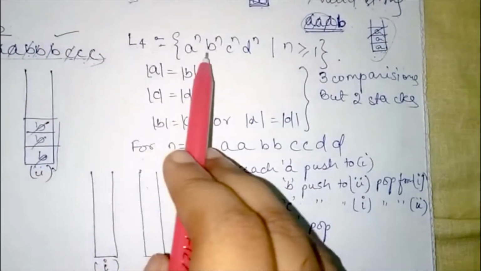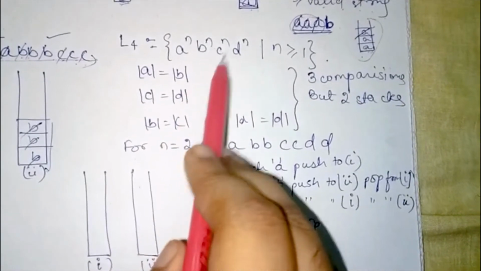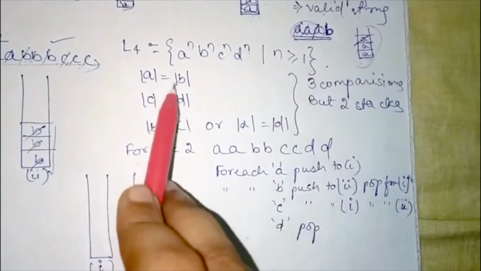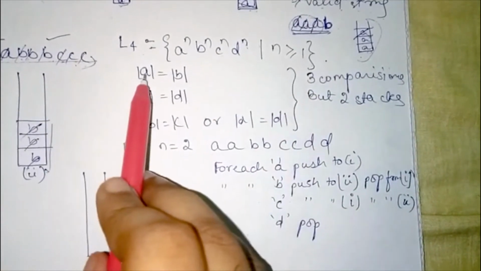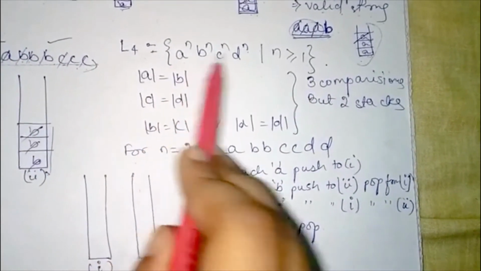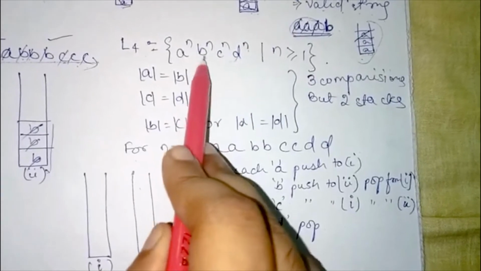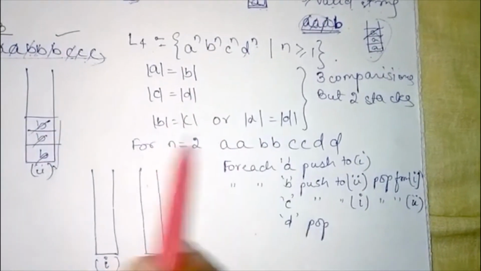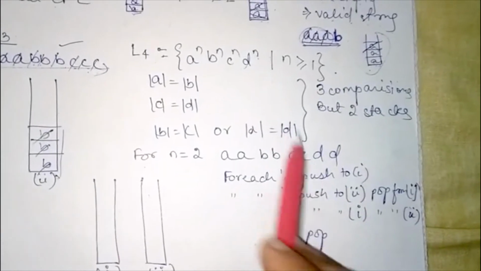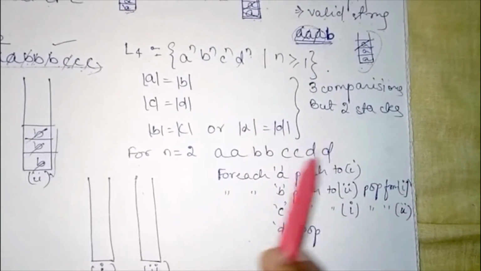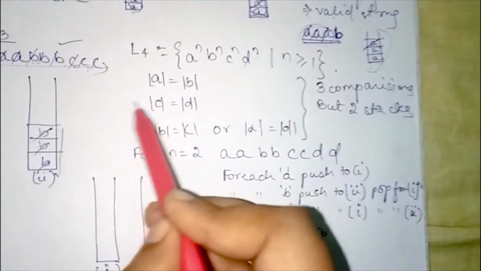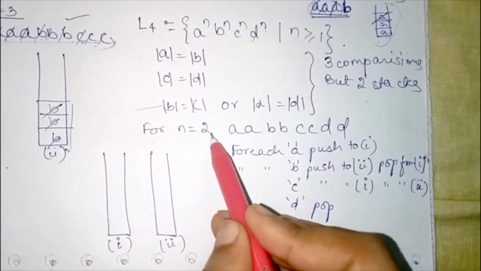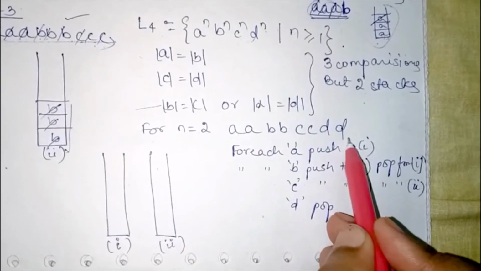Then here L4: a to the power n, b to the power n, c to the power n, d to the power n, where n is greater than or equal to 1. Here we will require 3 comparisons, comparing a with b, c with d, and any of b with c or a with c or b with d, any of the comparisons. So we need 3 comparisons, but here we will use 2 stacks. How? Now for n equal to 2, this is my given string.